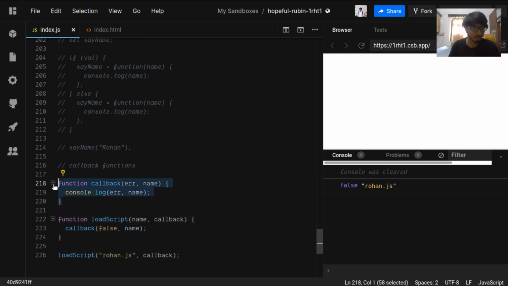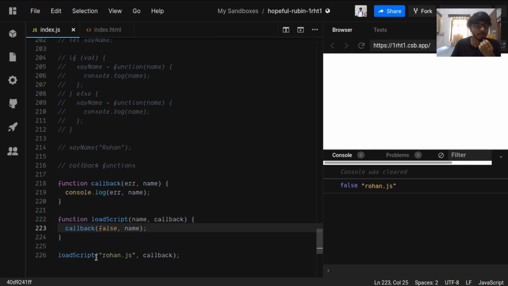One is the callback function, which will be passed an error value and a name variable, and it will then console log those two for us. And then we have loadScript, which receives the name and a callback. Here the name is a string, and this callback is the function. The whole callback function is being received here.